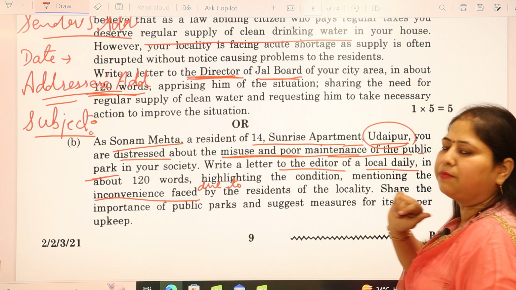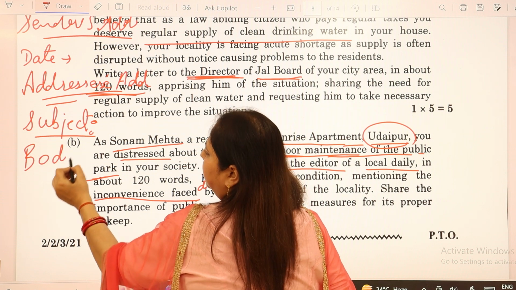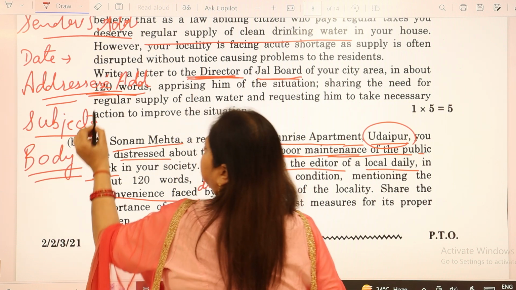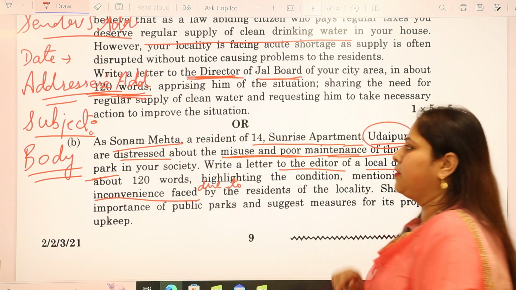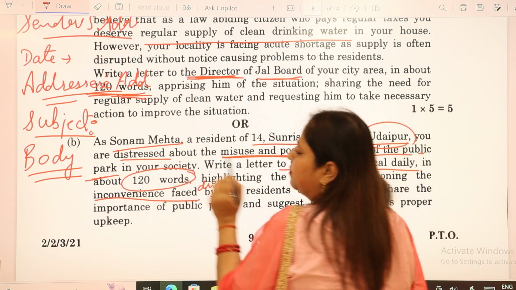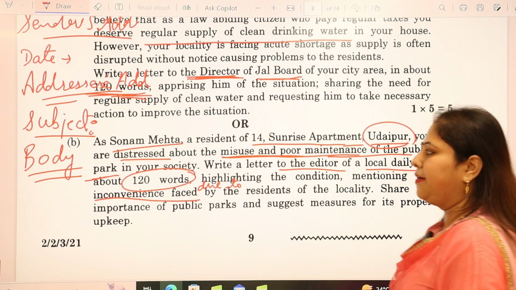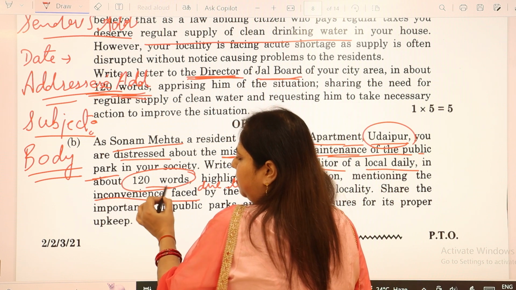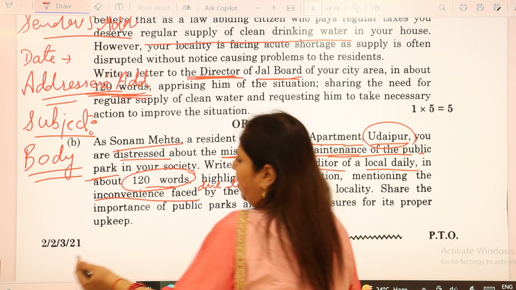This is what the subject will go as. Then we move to the body. Here the body would be just 120 words, which is indicated in both the letters. You have to stick to the word limit, because otherwise it will be a waste of time and there is no use of writing much.